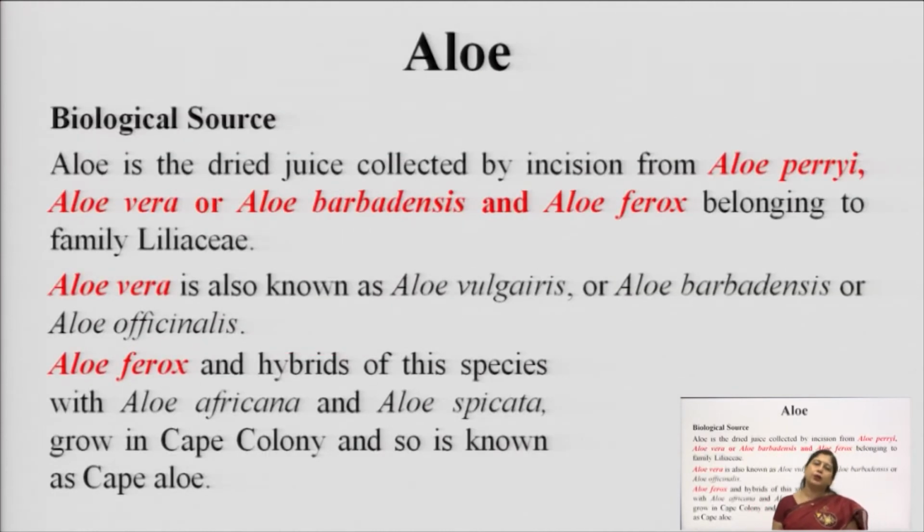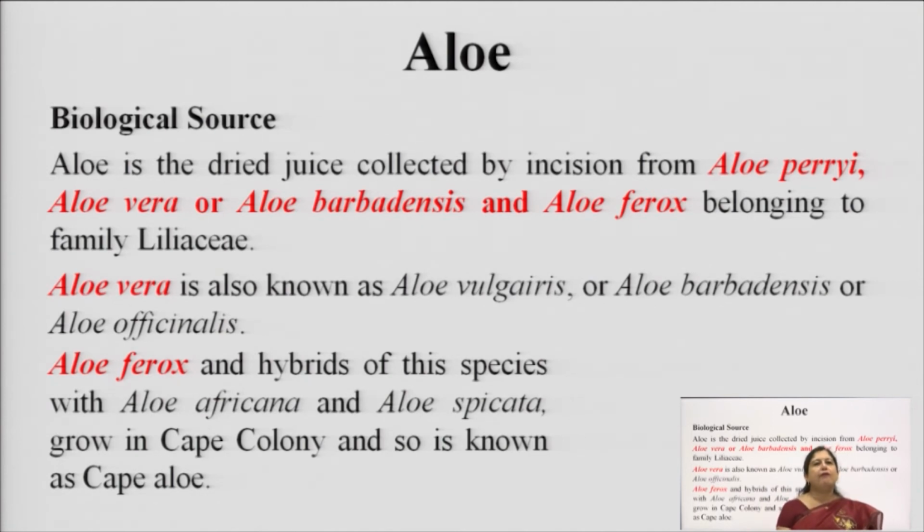And now we come to the next drug, which is aloe. You must have commonly seen this aloe as an indoor plant, as a very good ornamental plant, and you must have also seen its applications. Nowadays people consume it as a nutraceutical. Now we are going to discuss this aloe, and because there are many species of aloe available, we have to focus only on those species which are officially considered to be the aloe drug.